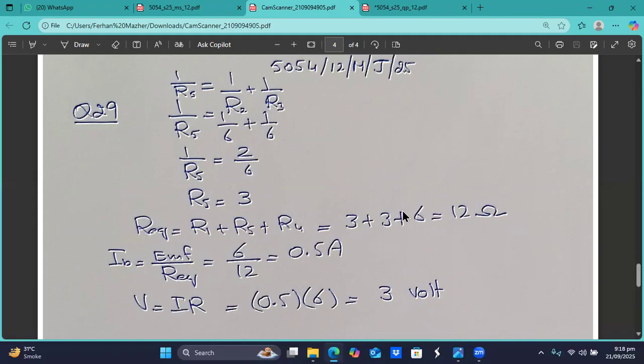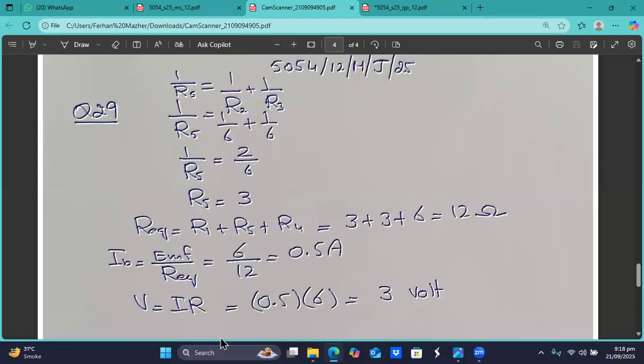The current coming from the battery will be EMF divided by the R equivalent, that is 6 divided by 12, which is 0.5 ampere. So the current coming from the battery is 0.5 ampere. The amount of current which comes out of the battery, the same amount goes back to the battery. So V is equal to IR.